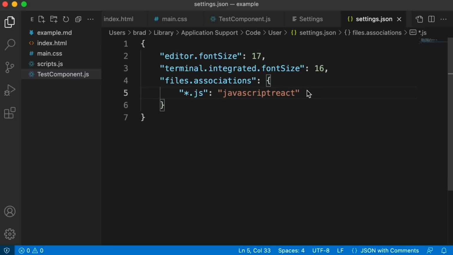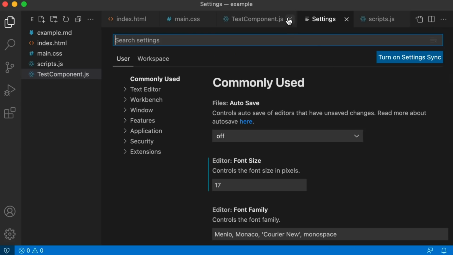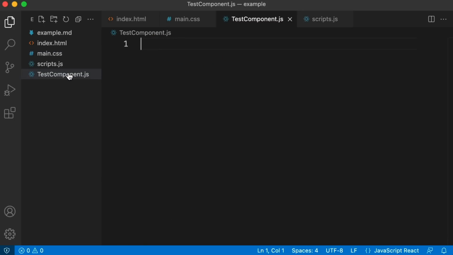Now, I have not found a single downside to this. For example, when working with non-React JavaScript projects like server-side Express.js files, I don't notice any downsides. So again, it seems hacky, but I've had really good luck with this. The point is though, now if I reopen my test component, awesome. VS Code knows to treat it as a JavaScript React file.